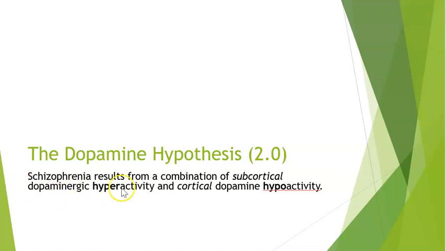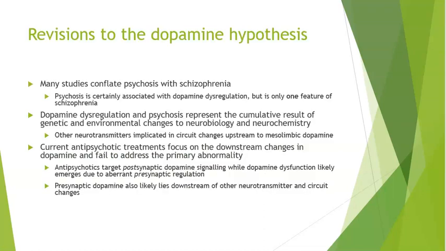So we get excessive dopamine in the subcortical areas, but not enough dopamine in the cortical areas. So these revisions were made after many studies that conflate psychosis with schizophrenia. So psychosis is certainly associated with this dopamine dysregulation.